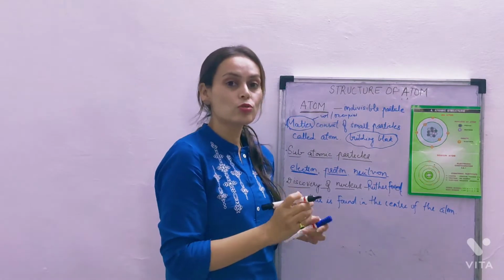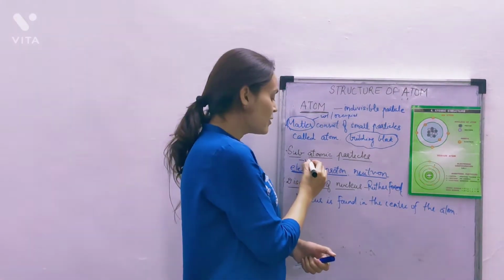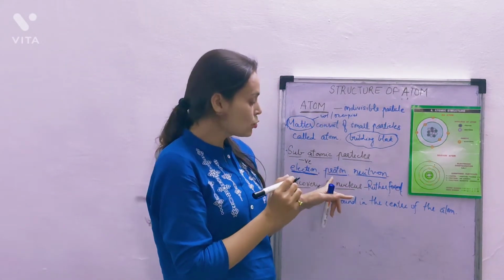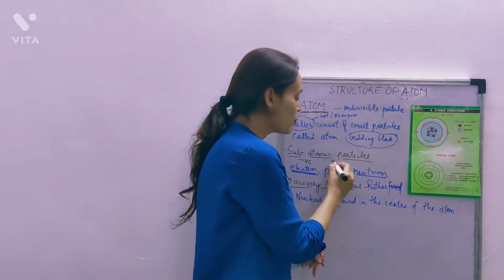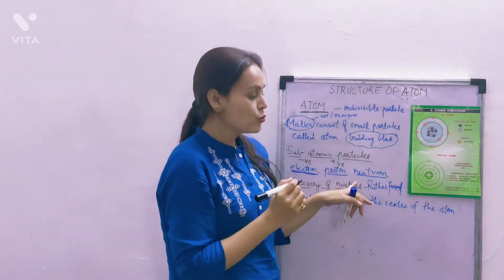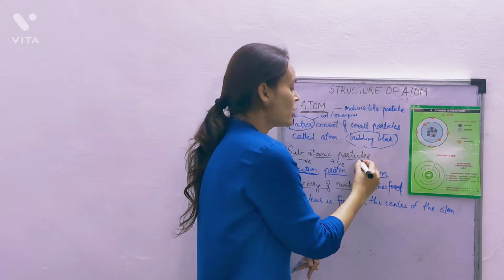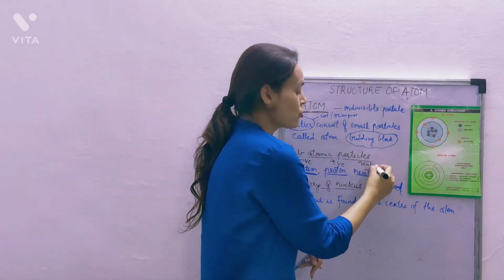Electrons are those particles which are negatively charged. Protons are those particles which are positively charged. And neutrons are those particles which are neutral. They don't have any charge.